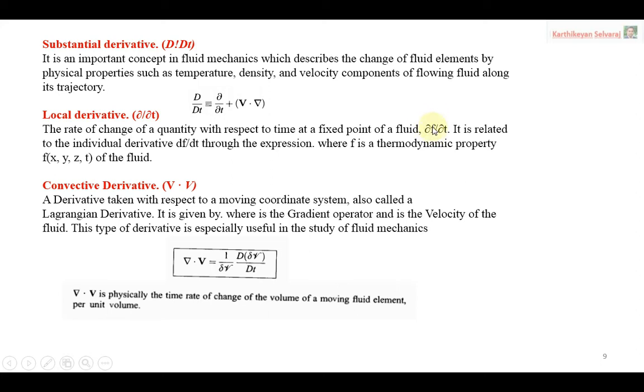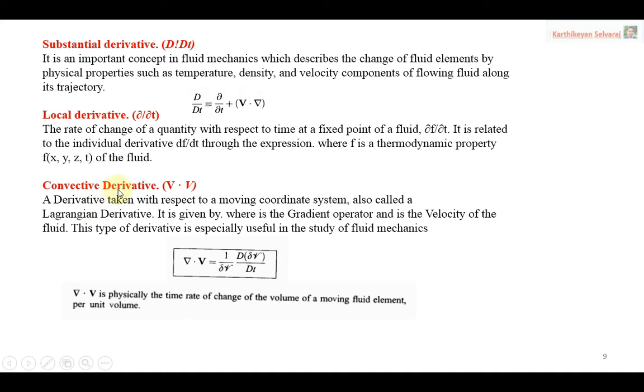Or with density, you can replace f with rho. Whatever parameter you need, you just replace it with f and substitute the value, and you can find out the changes of that particular parameter with respect to time. If you are doing it like that, it is called a local derivative. So the local derivative is the change of a property with respect to only time, at a fixed point. That is the meaning of the local derivative.